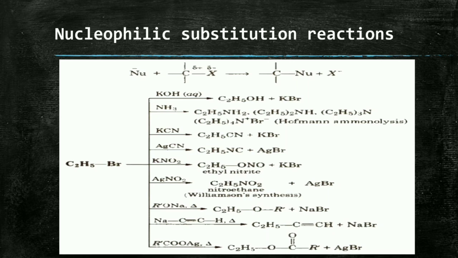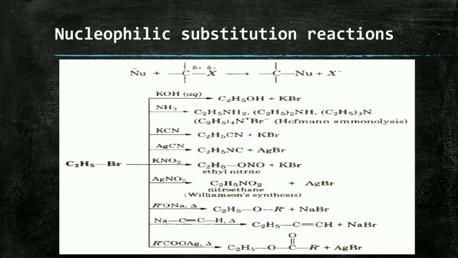After the reaction, the nucleophile forms a bond with the carbon atom and the halogen is replaced by the nucleophile. So it is known as a nucleophilic substitution reaction.